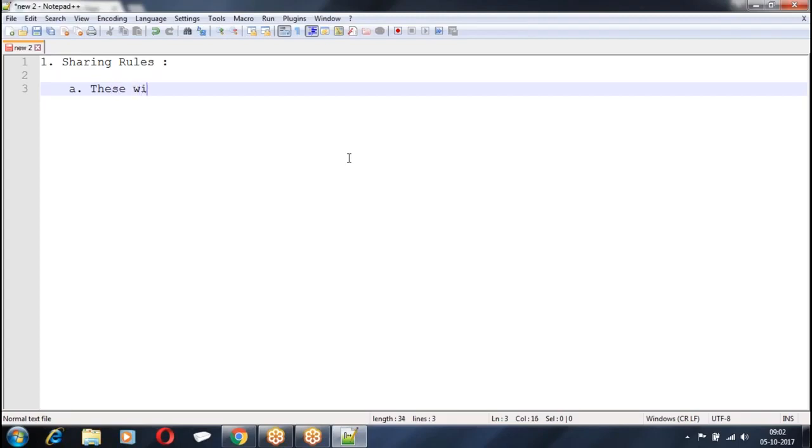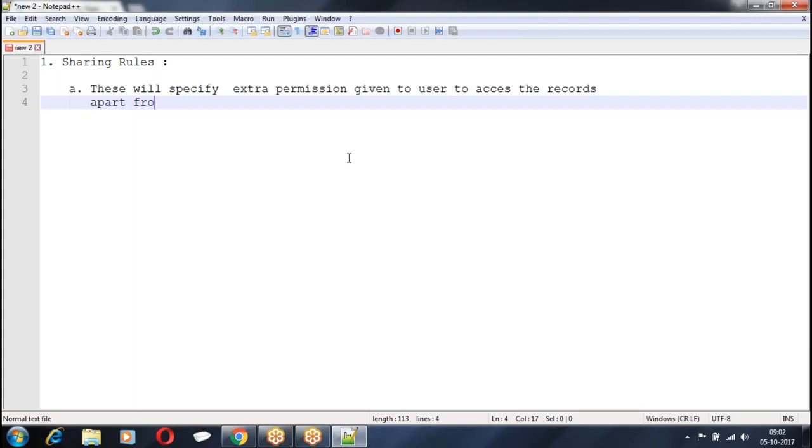This will specify extra permissions given to the user to access the records apart from what he was able to access using OWD.